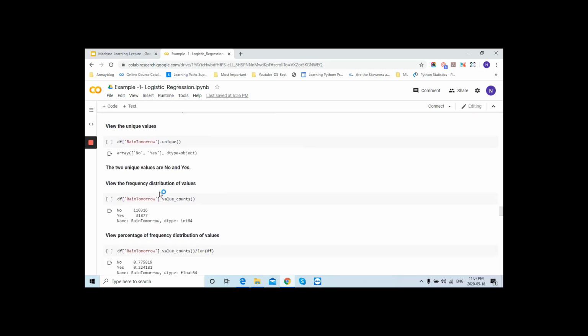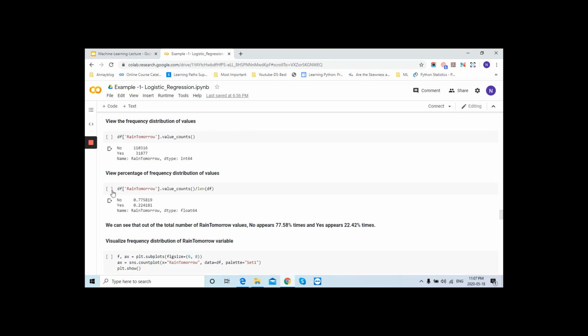And now we will check the frequency distribution of these values. How much we have a value with the no, and how much value we would have a yes. So we have a large count with the no value, and a very small count with the yes value. Now we will look at the same values using percentage. It's showing 77% in case of no, that means rain is not going to happen tomorrow, and 22% is only in case of rain will happen.